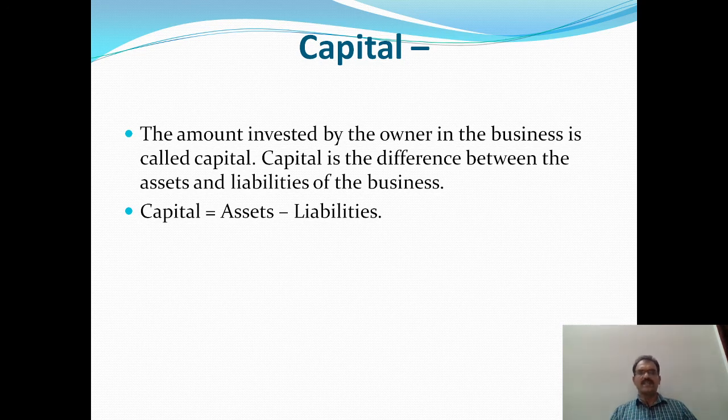We have already studied the accounting equation: assets = capital + liabilities. So we can find capital from the equation: capital = assets - liabilities. From the total assets, when you deduct liabilities, you will get capital.